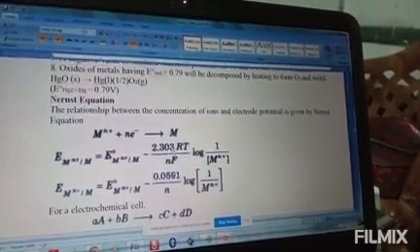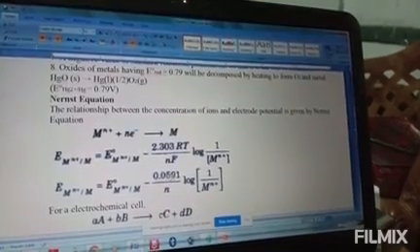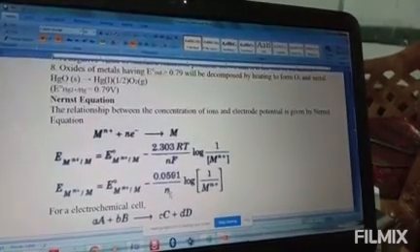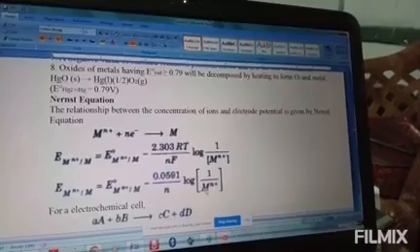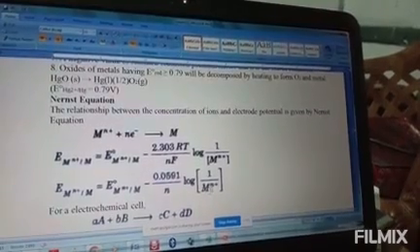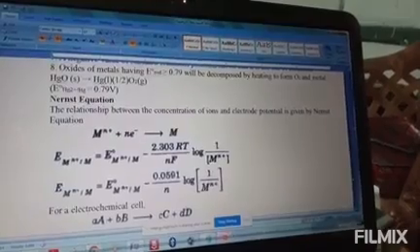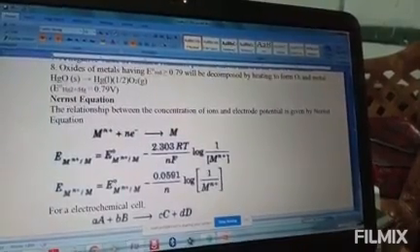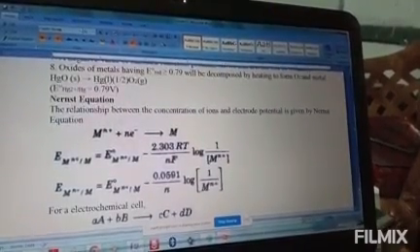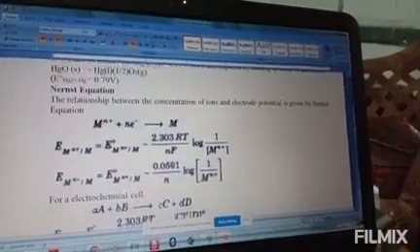So we can write 0.0591 divided by n, log of 1 divided by the concentration of M^(n+). This is the Nernst equation for the given metal.